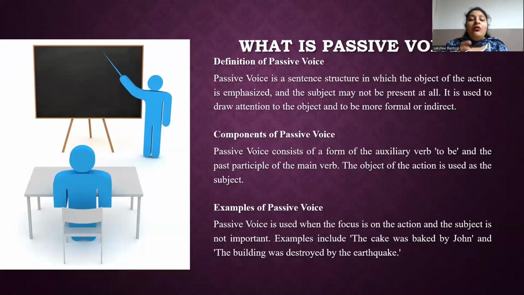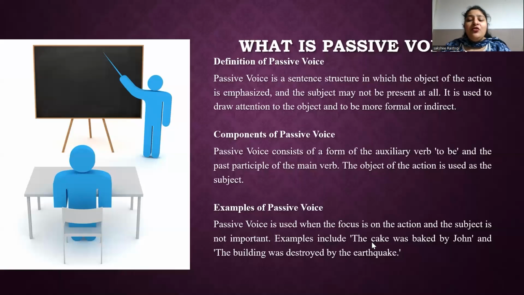Example: the ball was thrown by John. The ball is the subject receiving the action. Was thrown is the passive verb form. By John introduces the agent, the doer of the action. So passive voice can change the sentence emphasis and tone, making it useful in a specific context, but it is essential to use it appropriately to maintain clear and effective communication.